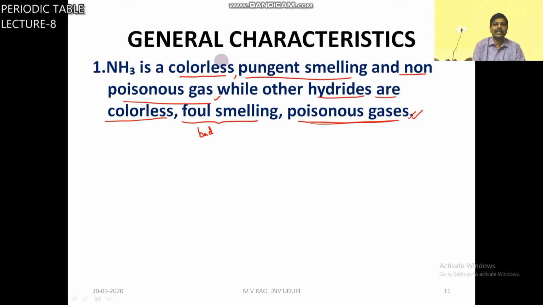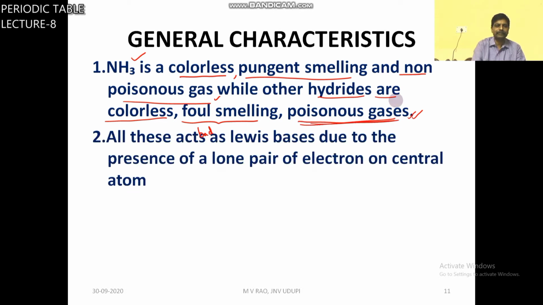So ammonia is a non-poisonous gas, others are poisonous gases.